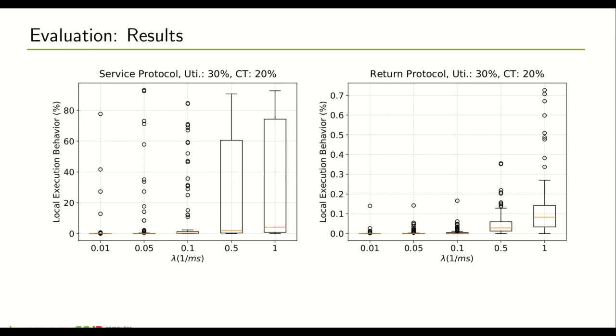First, under the service protocol, the system spends much more time on the local execution behavior compared to the return protocol, which is actually what was expected, since the service protocol serves non-critical tasks while the return protocol basically aborts them under local execution behavior. So second, the higher the probability of an unsuccessful offloading operation, the more time the system exhibits local execution behavior.